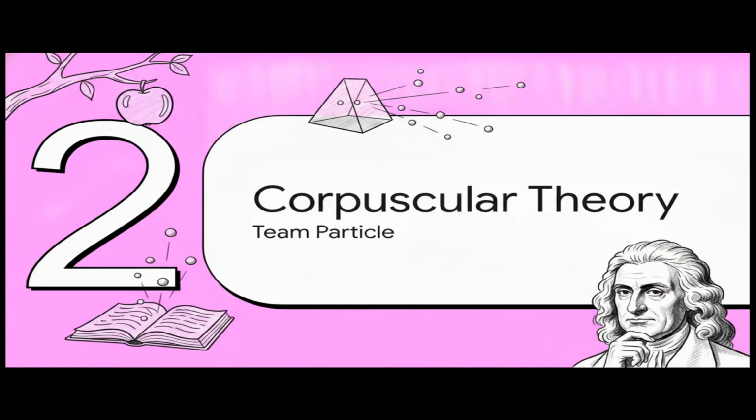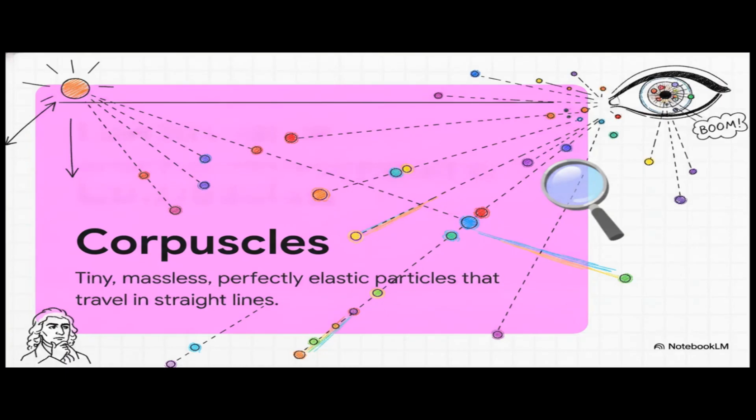Part 2. Newton's corpuscular theory, team particle. Okay, so our debate actually begins in 1672 with Sir Isaac Newton, who brought immense authority to what we'll call team particle. Newton argued that light was made up of these tiny things called corpuscles, basically massless, perfectly elastic particles that shoot out from a source in straight lines. And because they move so incredibly fast, he argued they were completely unaffected by gravity. He even suggested that different sizes of these corpuscles are what give us different colors of light. So in his view, when these tiny, high-speed projectiles hit your retina, boom, vision is produced.